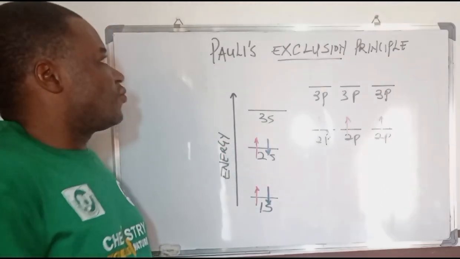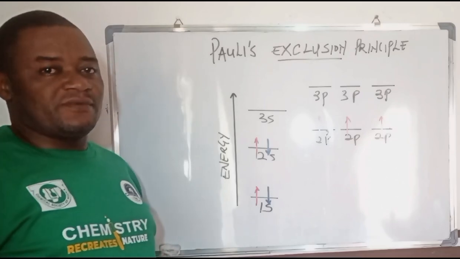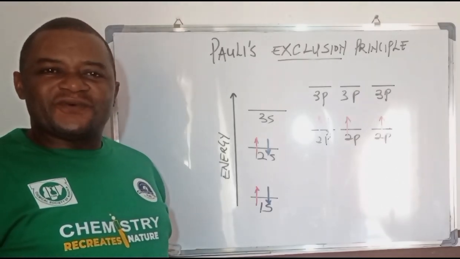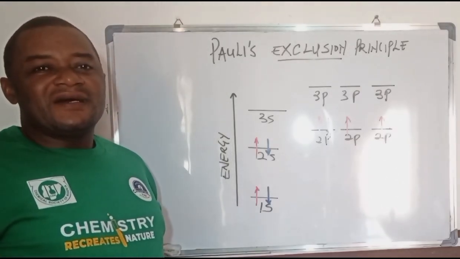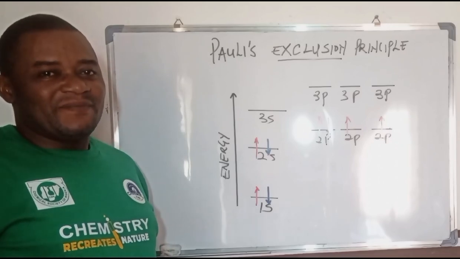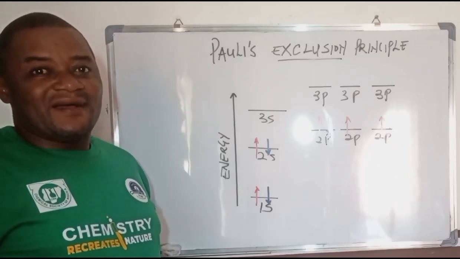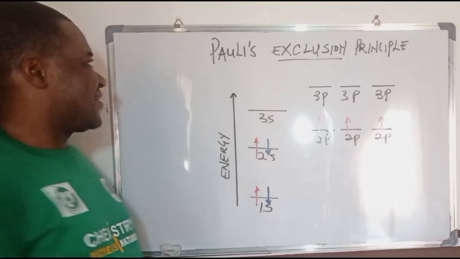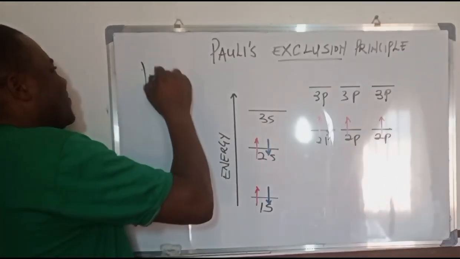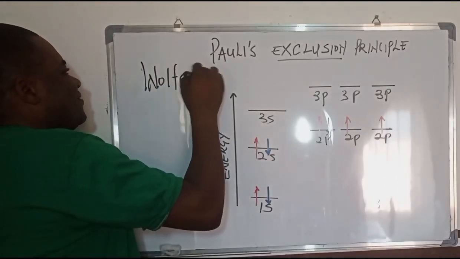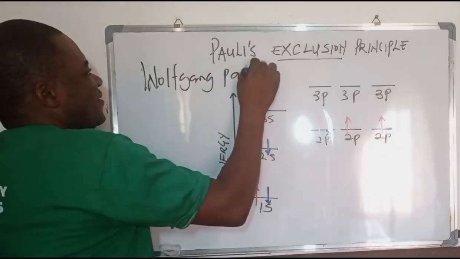Alright, now we are going to look at the Pauli exclusion principle. Do you know that this principle was promulgated by a man called Wolfgang Pauli?